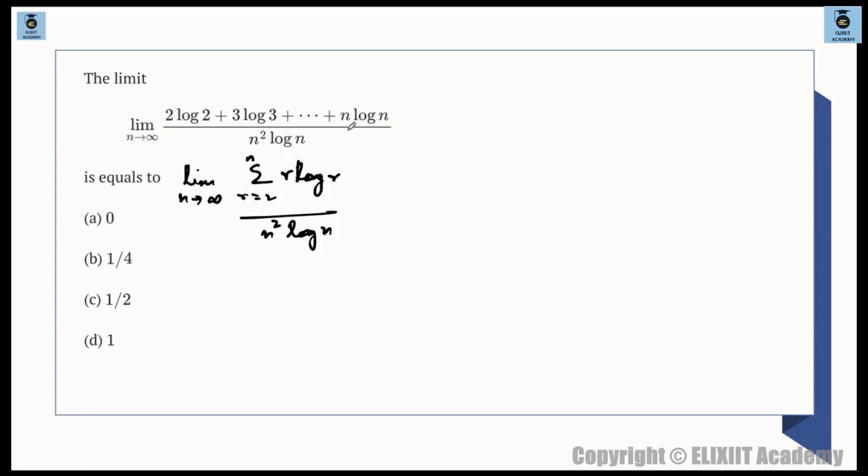So one problem is you will get 1 by n. यहाँ पे 1 by n एक बाहर है, r by n भी है, but log r by log n is there. You cannot convert this easily in terms of a function of r by n. ठीक है, तो ये रीमान सम का क्वेश्चन तो है नहीं, डायरेक्ट रीमान सम का है नहीं, मतलब रीमान सम का ये बेसिकली we have to solve. This was one of the difficult questions.